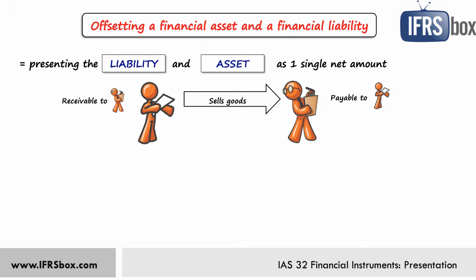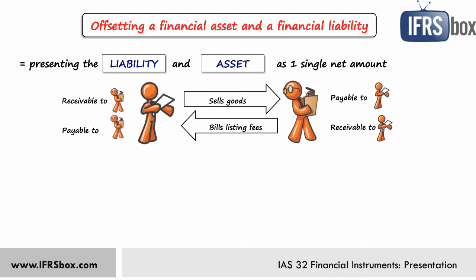And let's say that the second company is in fact some retail chain and bills listing fees or promotion fees or fees for other services to the first company. So in this case, the first company has a payable to the second company for the listing fees, and the second company has a receivable to the first company.